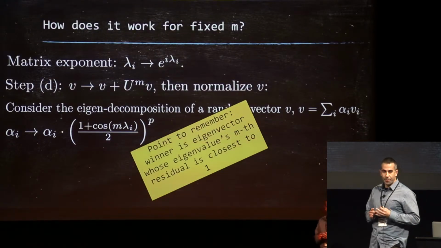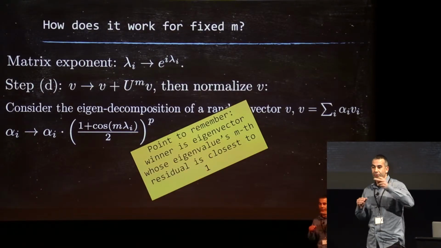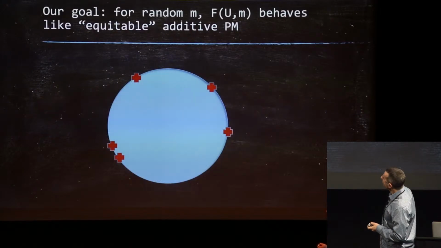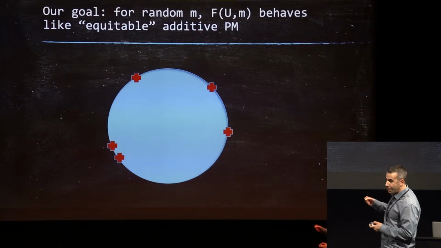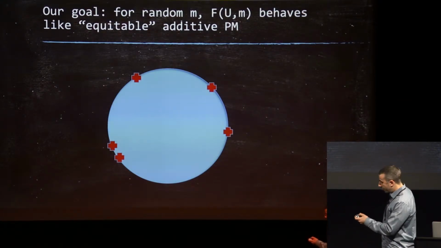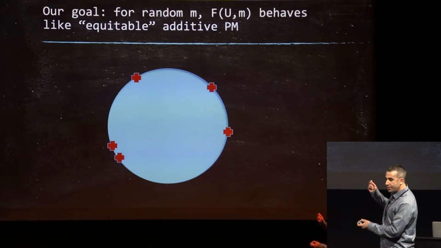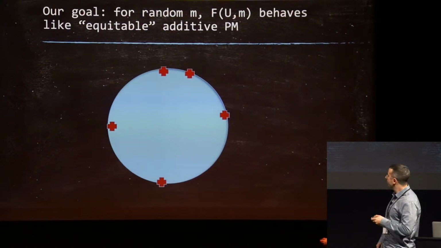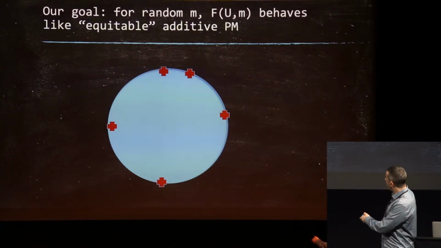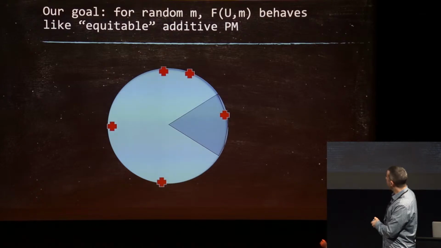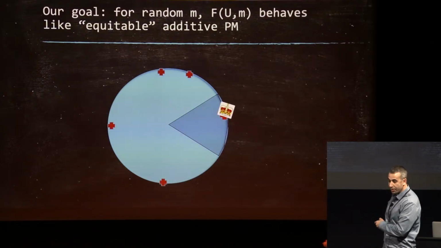So no longer do we care about the one closest to 1, but the one whose residual after multiplying by m is closest to 1. So our goal is, for random m, to have an equitable additive power method. When we take u and raise it to an mth power, the eigenvalues mix around, such that when I strobe it on this very thin funnel, I get exactly a uniform random eigenvector.